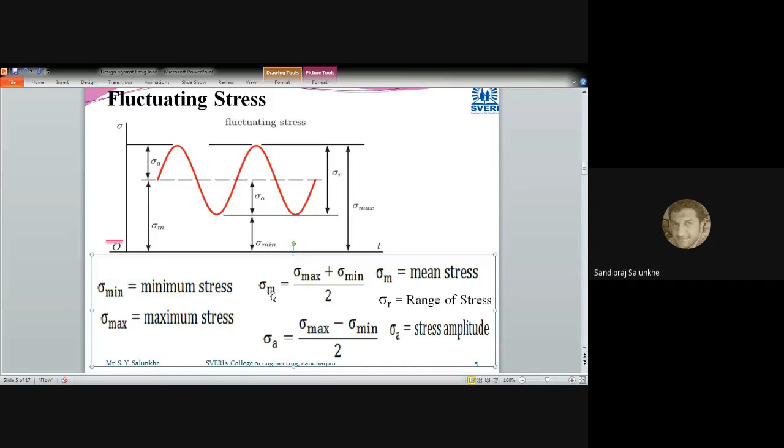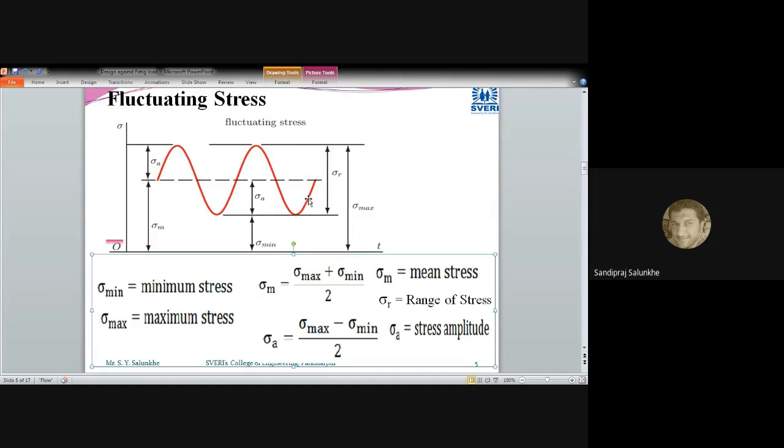Then in that case, the mean stress is calculated by means of sigma max plus sigma minimum divided by 2. That will become the mean stress of this fluctuating stress. Now, as this is a purely sinusoidal curve, in actual practice it doesn't happen that the stress follows a sinusoidal curve. It may have some complicated course, but we are going to simplify it to the sinusoidal curve.